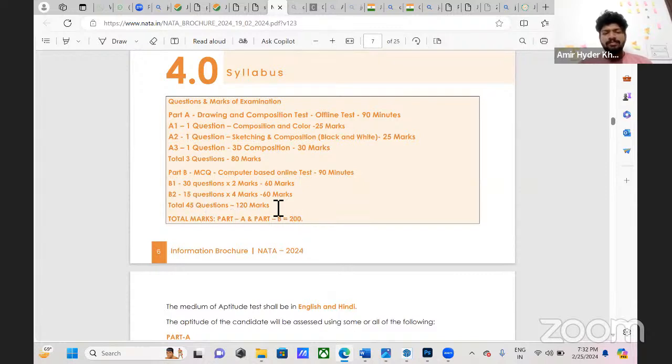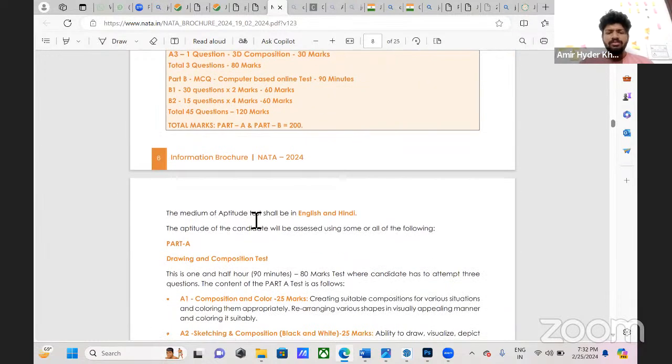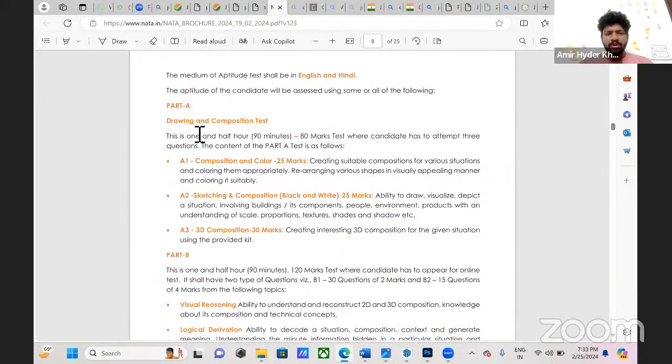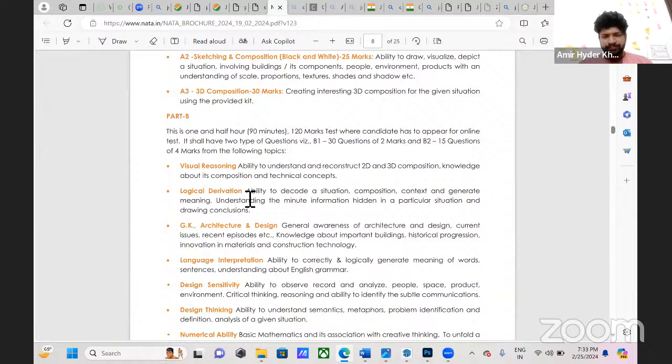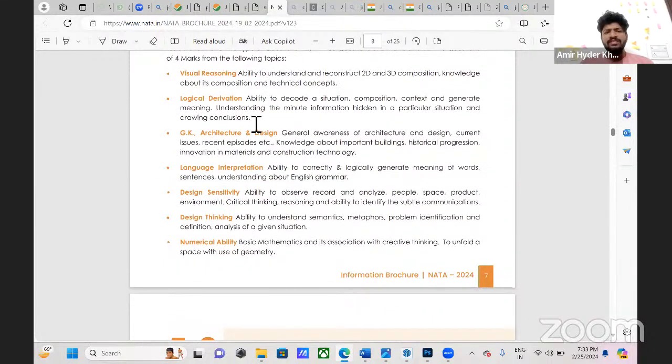This is quite a tricky section which you have to prepare well. There will be many questions. Part A is the drawing and composition test. In Part B, we will concentrate on visual reasoning. You have to understand 2D and 3D composition and its technical aspects. Logical derivation: they'll give you logical reasoning questions. General knowledge in architecture and design: they'll ask about famous buildings and famous architects. And language interpretation: they will give you English comprehension or English grammatical errors, and you have to correct them.